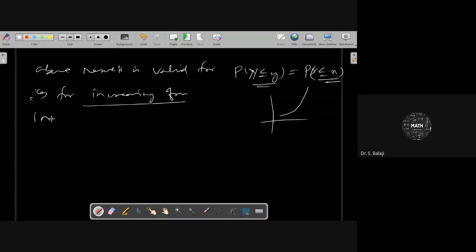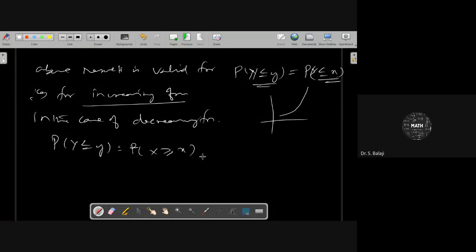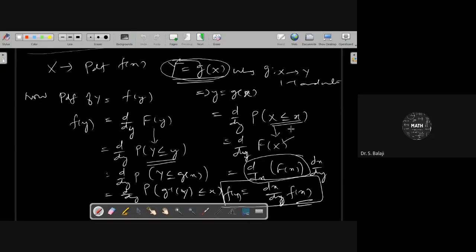But in the case of a decreasing function, what can you get? Probability of Y less than or equal to y, that can be written with a negative sign, an opposite sign. It means that you get probability of X greater than or equal to x. In that case, you have to multiply by minus. Then X greater than or equal to x. If you want to get a positive form, you have to multiply by minus here. Therefore, you get minus.